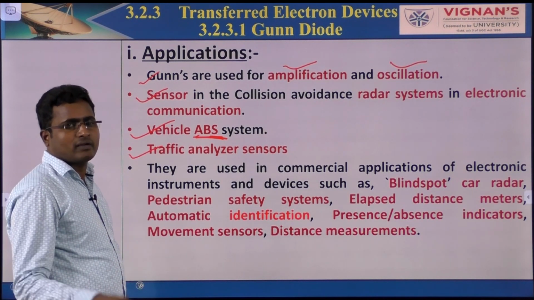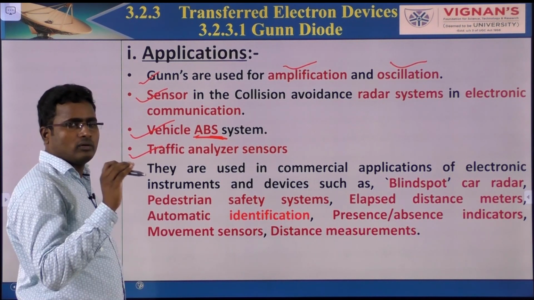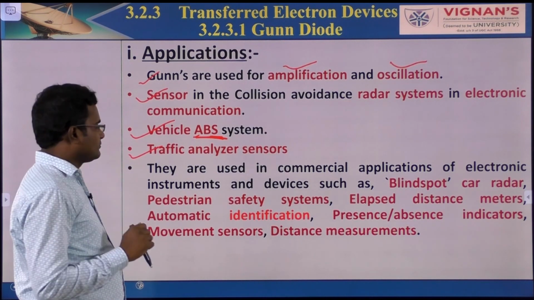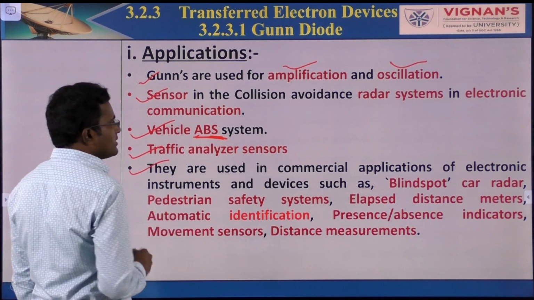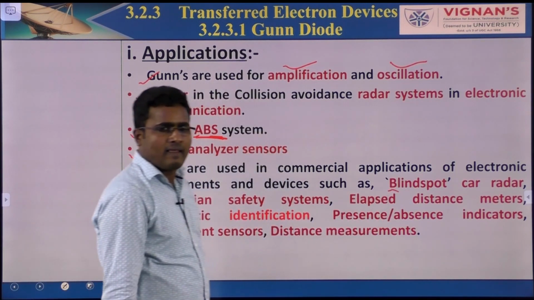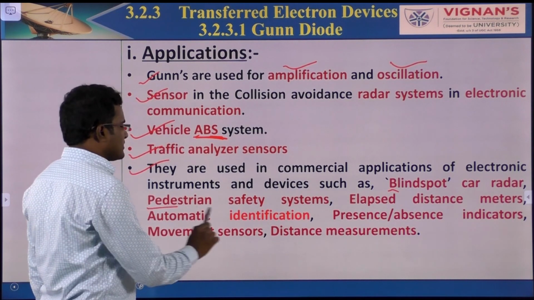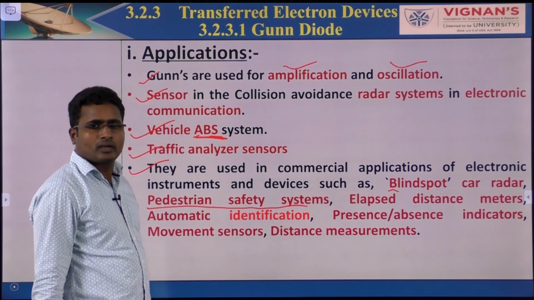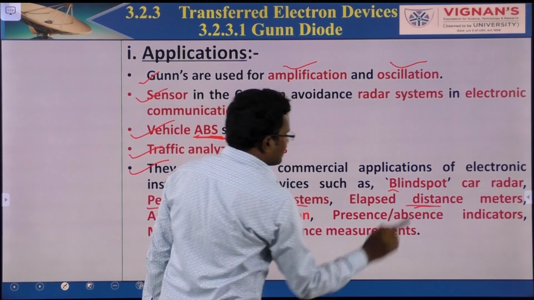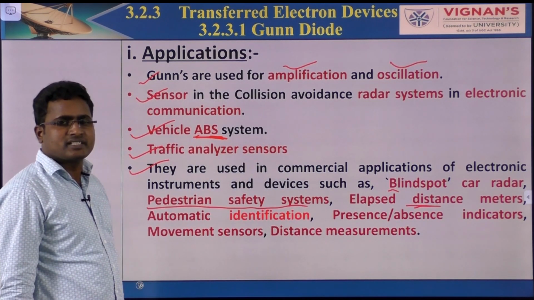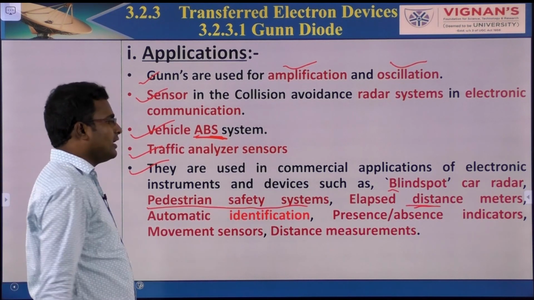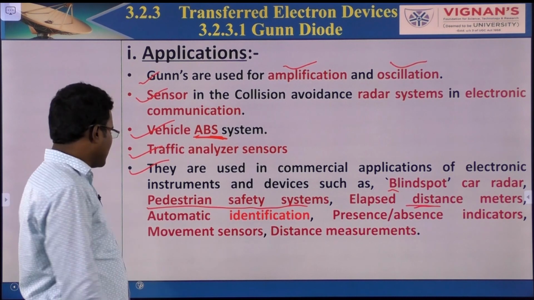We can analyze traffic by placing the Gunn diode, so it observes the traffic.